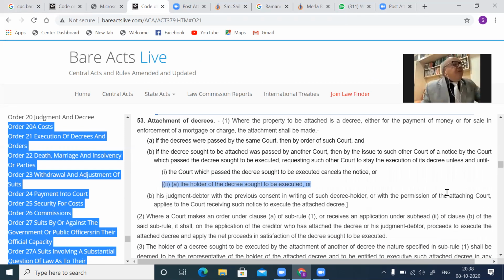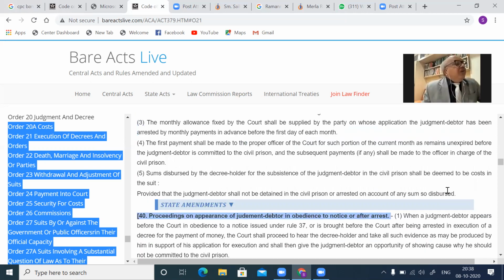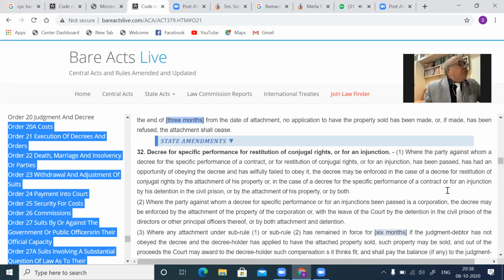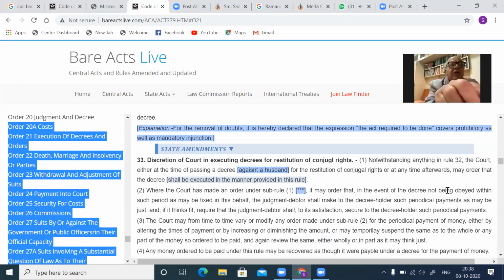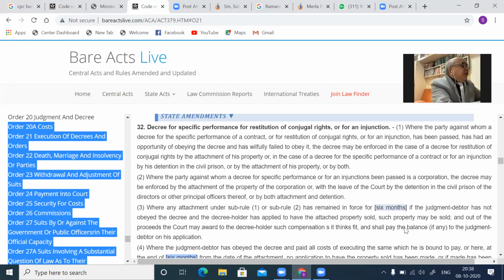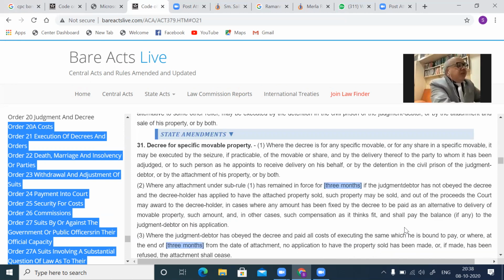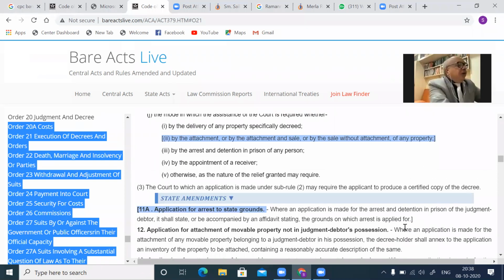Decree for specific movable property. Now here, detention in civil prison is there. Before that, under order 21 rule 11 we had read. What had we read? Arrests can be effected by the court on the oral application. Kindly see that. Order 21 rule 11.